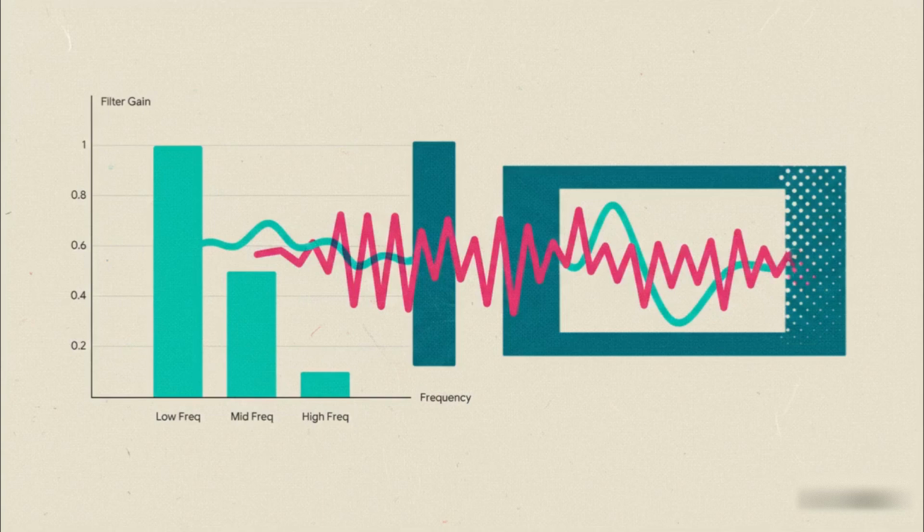All right, so how do we actually do anything with this noise? Well, we use something called a digital filter. And honestly, the best way to think about a filter is like a stencil.